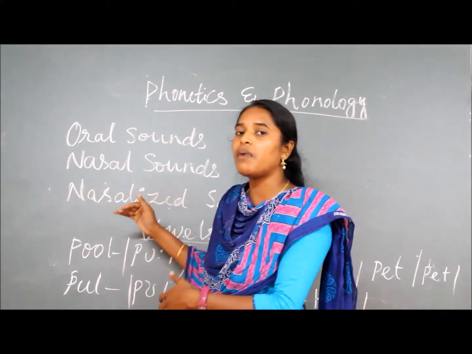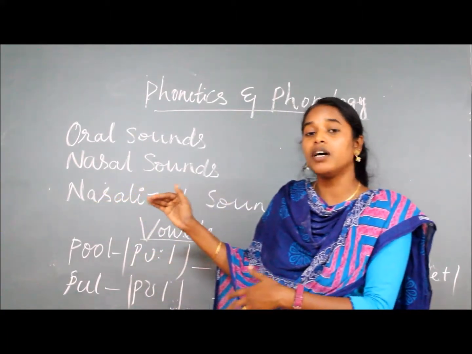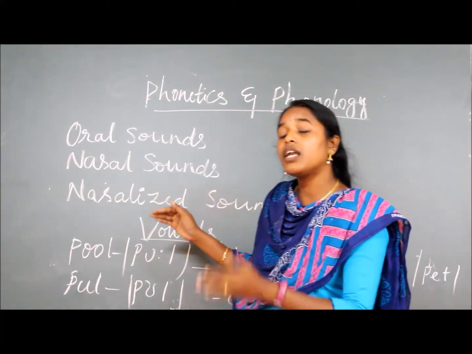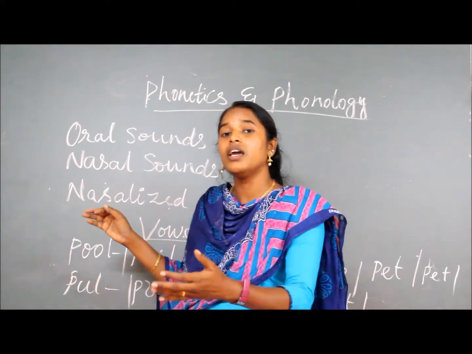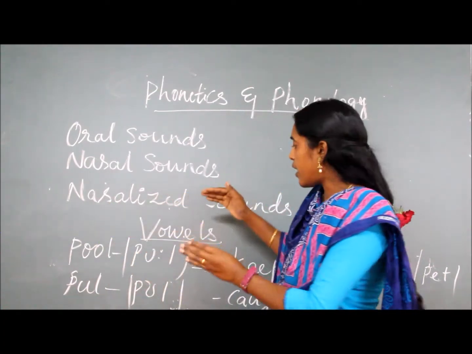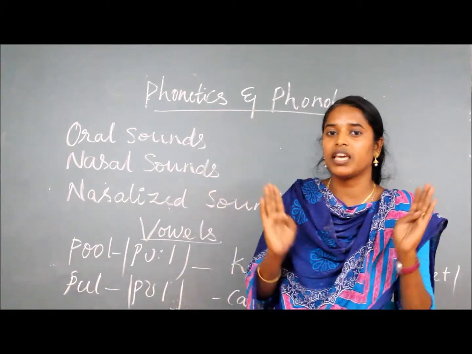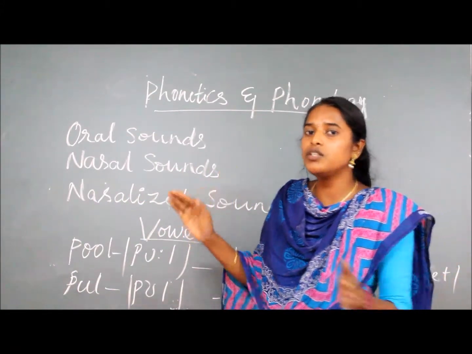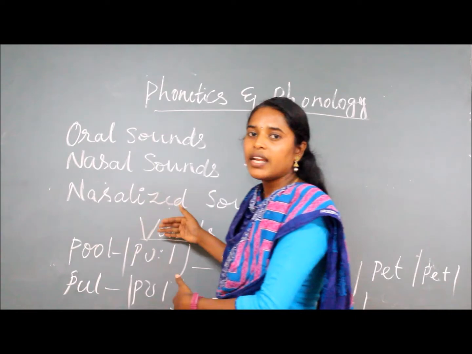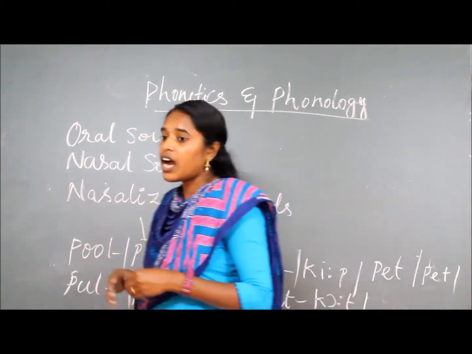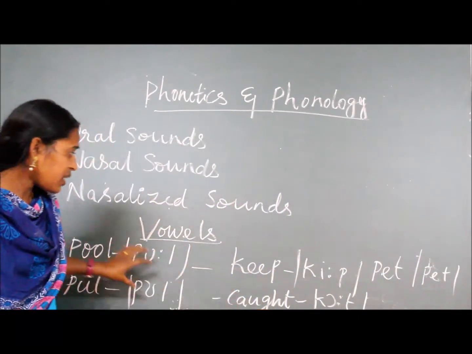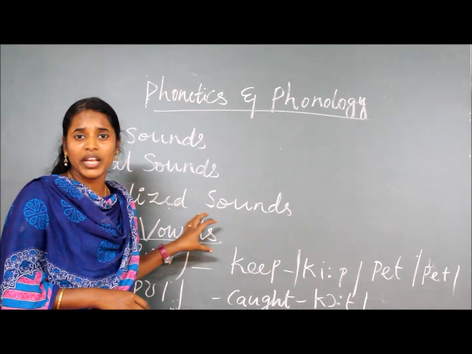It was introduced by A.M. Bell, but later it was associated with Daniel Jones. So if you ask anyone, Daniel Jones is the best person to describe these cardinal vowels. In these cardinal vowels, you can see there are 8 parts involved.